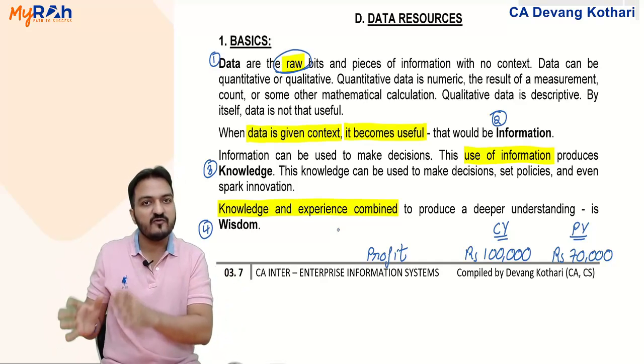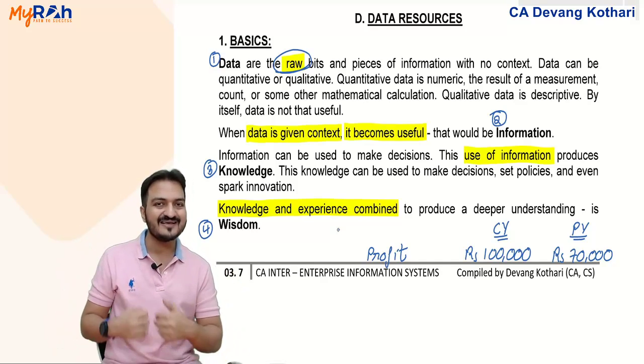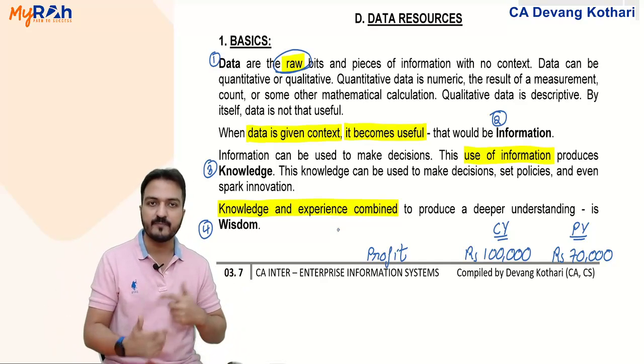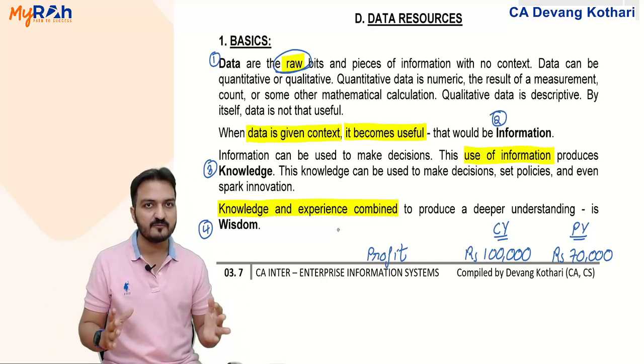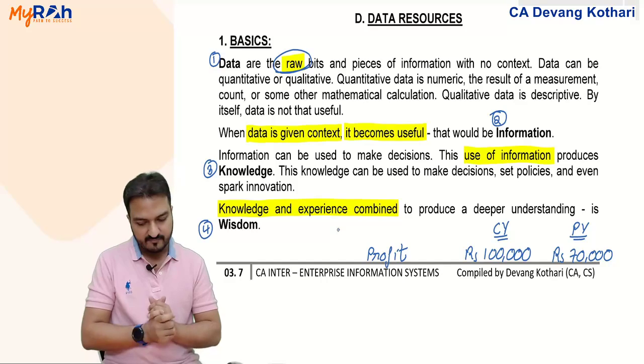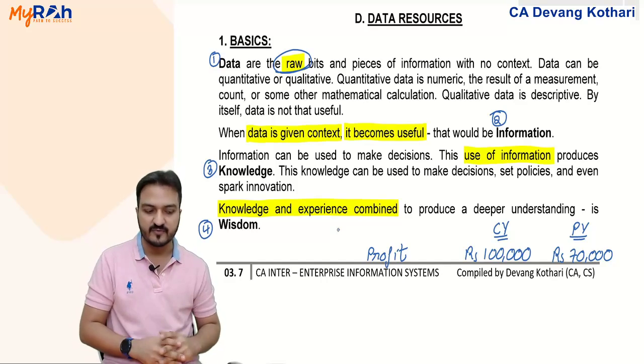Data versus information is the main difference you should know. Data is raw, information is meaningful. Data is alone, information is in comparison with some context. Done? Yes. Okay, that is primary. What is data? What is information?